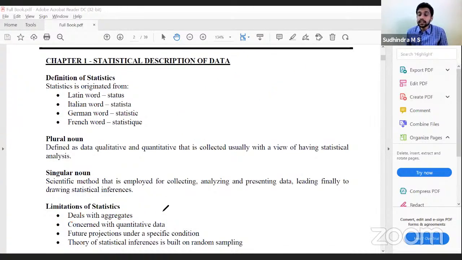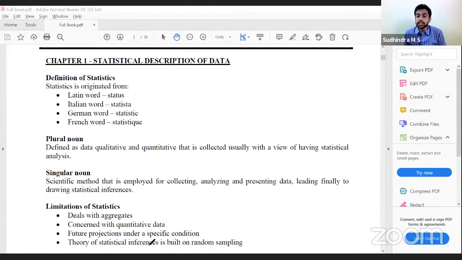Second one, it is concerned with quantitative data. In all the applications of statistics which we learn, all involve numbers. Only if we have numbers can we have further analysis. So it is concerned with quantitative data. Qualitative data is difficult, or impossible, to analyze. If you want to analyze it, what do you have to do? Yes, we have to convert it into quantitative, right? Therefore, the second disadvantage is that it's concerned with quantitative data.